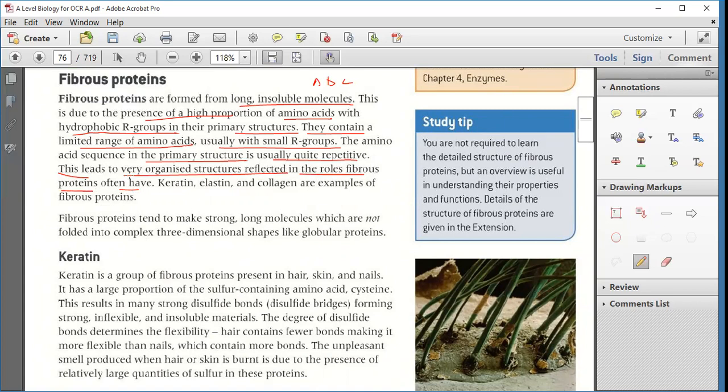Now this leads to a very organized structure, reflected in the role that fibrous protein often has. So this will give that particular protein a well organized structure. Examples are keratin, elastin, and collagen, which are examples of fibrous protein. Fibrous proteins tend to make strong, long molecules which are not folded into complex 3D shapes such as globular protein. Fibrous proteins do not form globular proteins. Any doubt? No.